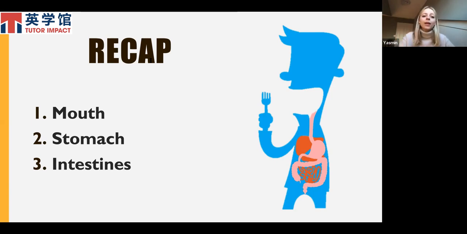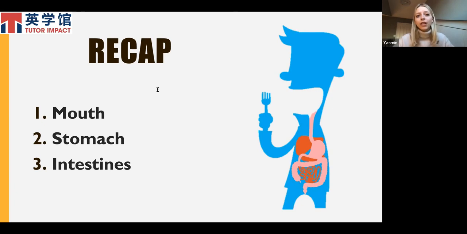After the stomach, we go to the intestines. As we said, these are divided into the small intestine and the large intestine. The small intestine is where digested food is absorbed into the bloodstream. Once it's been absorbed into the bloodstream, the blood can then take it wherever it is needed in the body. And any food that is left over that cannot be absorbed is then taken further to the large intestine.